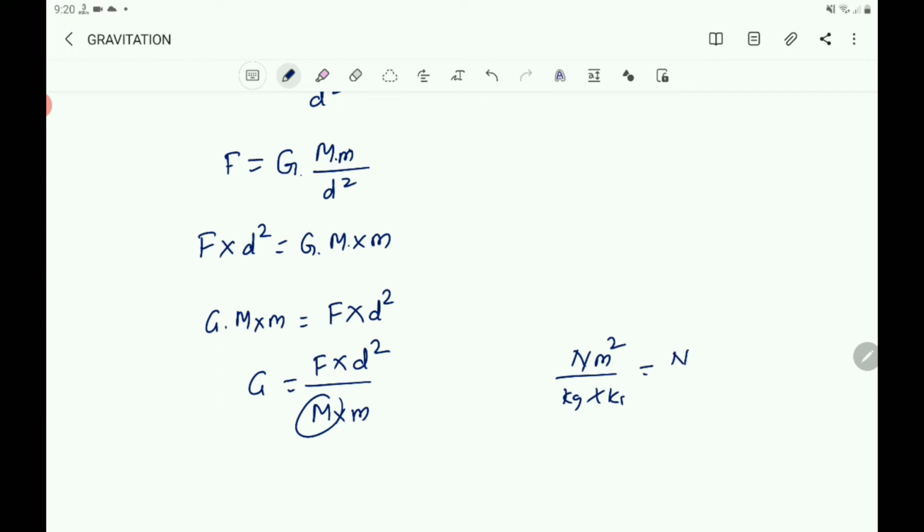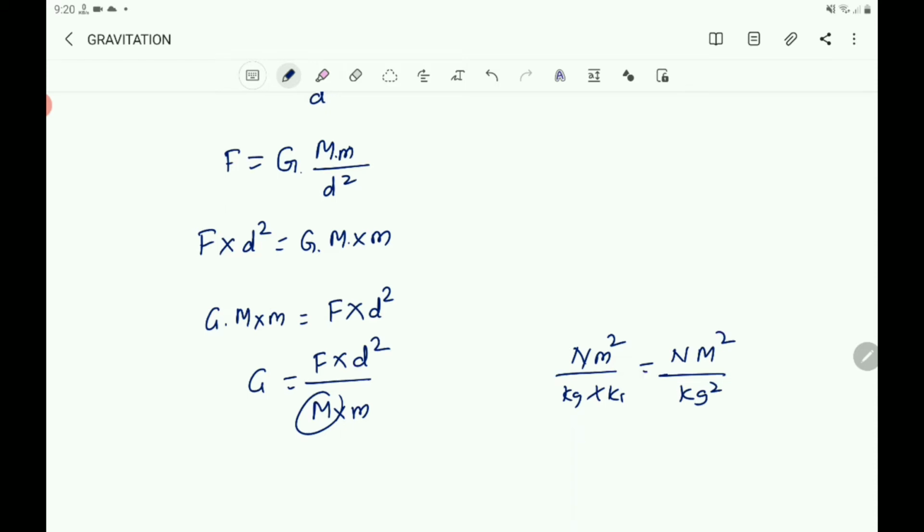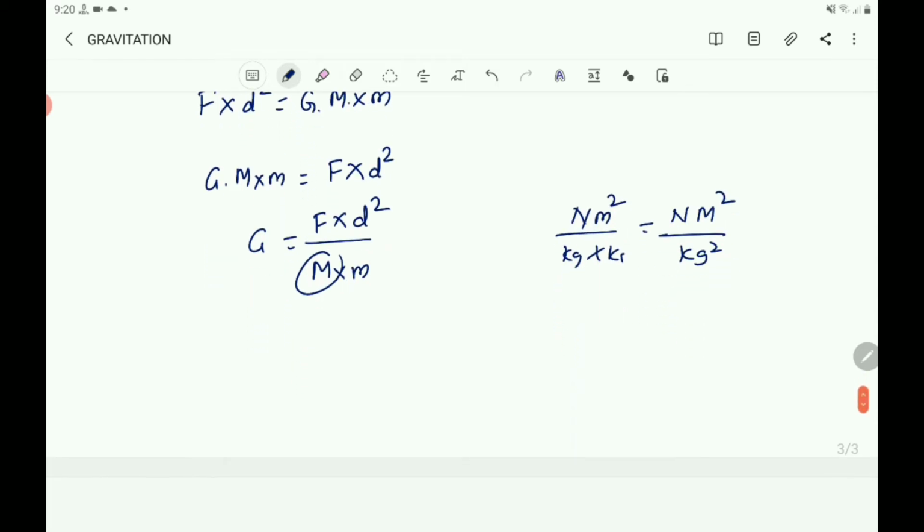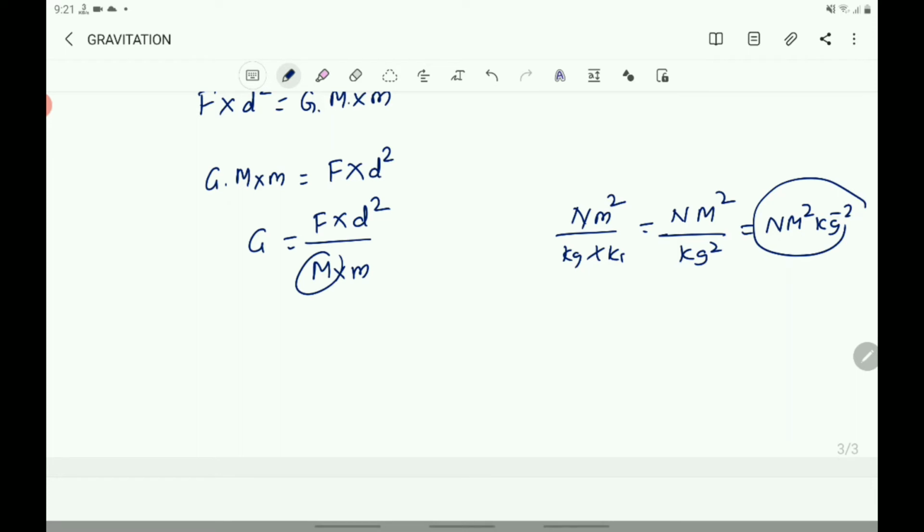So it becomes N m square by kg square, that is N m square kg to the power of minus 2. That is the SI unit of the universal gravitation constant.